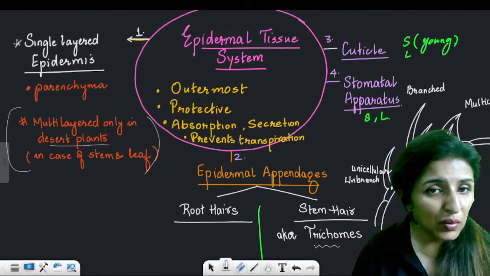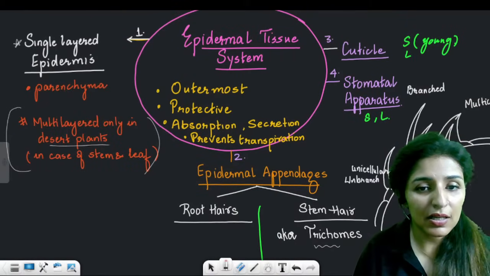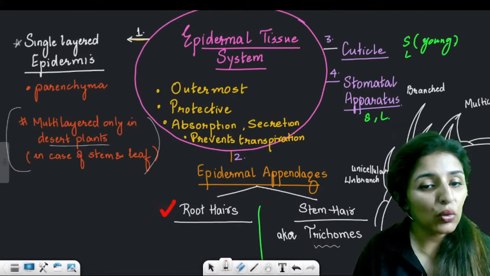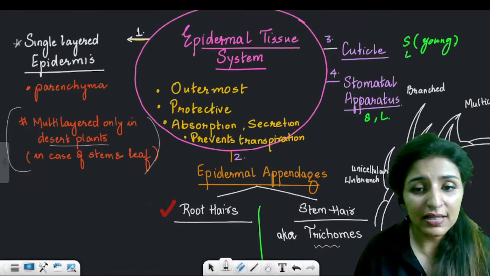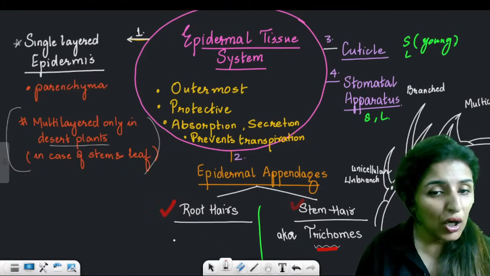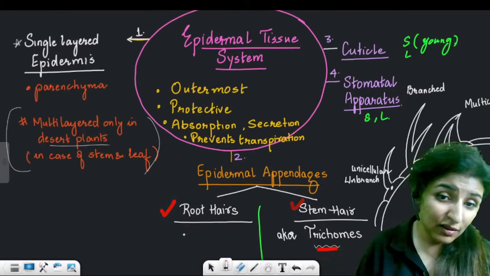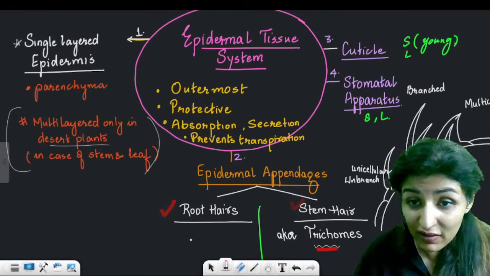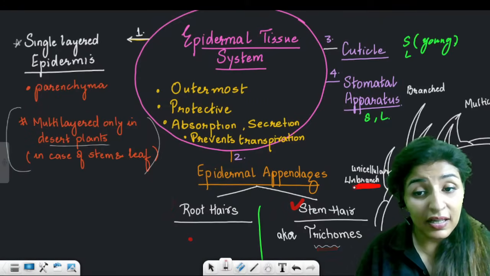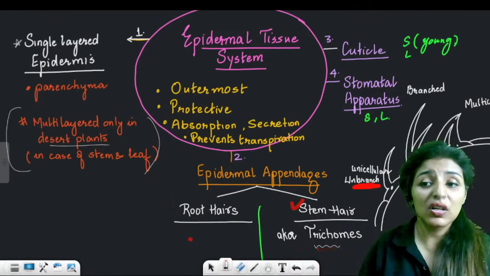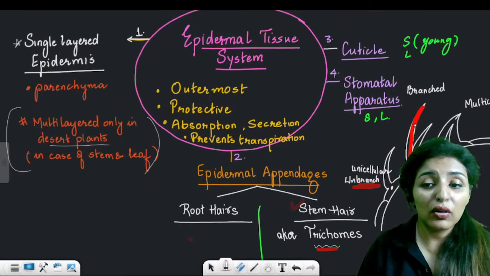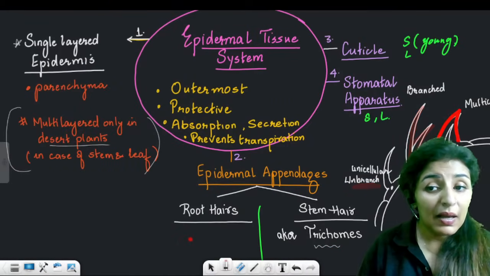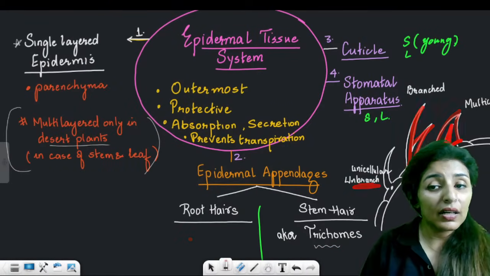The second structure under the epidermal tissue system is epidermal appendages. Roots have root hairs and stems have stem hair, known as trichomes. Root hairs are always unicellular. Stem hairs can be unicellular or multicellular. Root hairs are never branched, they are always unbranched, while stem hair can be branched and can be multicellular also. Are these points clear?